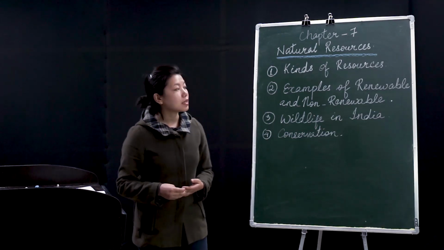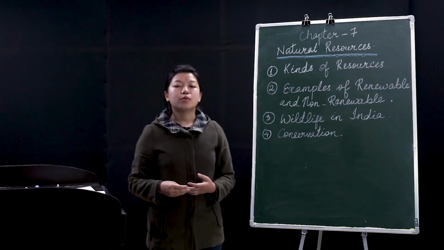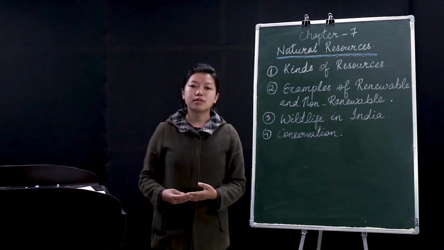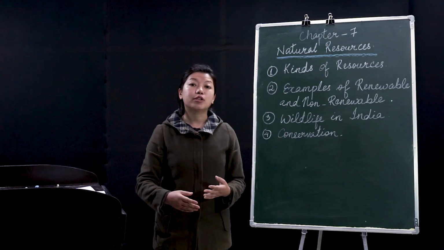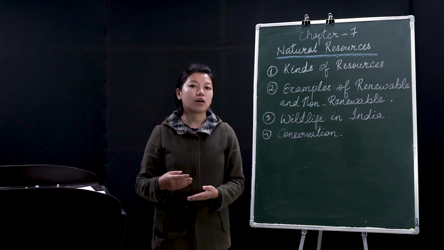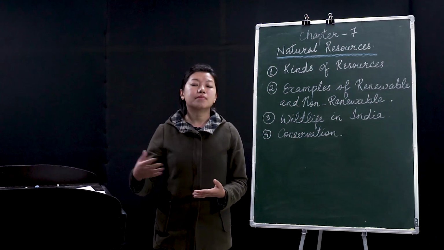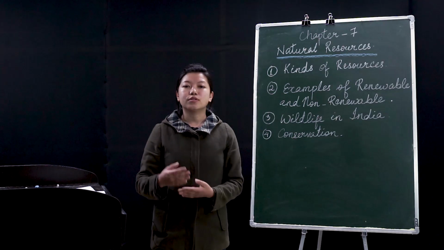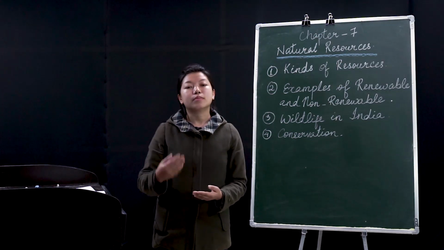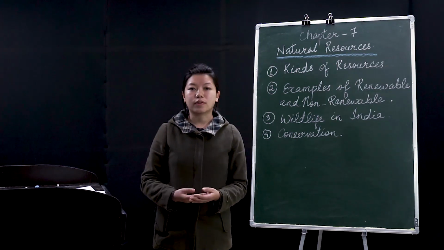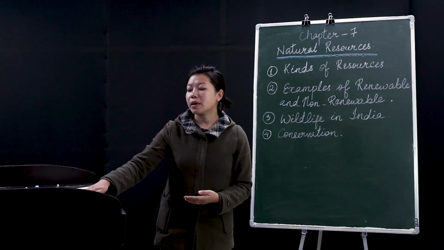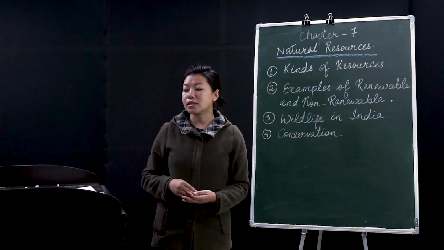Then the next one is wind. Wind is another natural resource and it comes under renewable resources. Why renewable? Because even wind, like the sun, we can renew. It comes naturally and we can use it anytime, and it can be renewed over and over again. In your picture on page number 48, you will see the windmills.